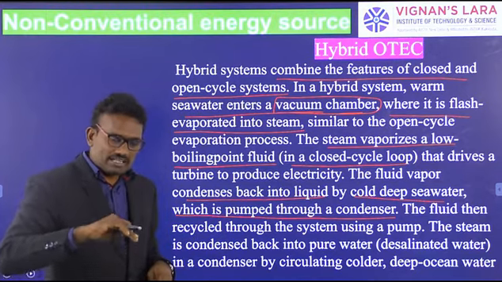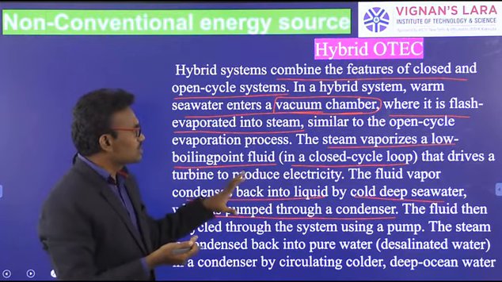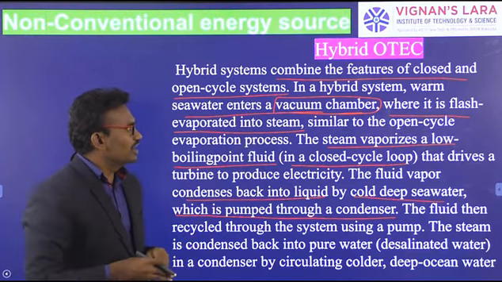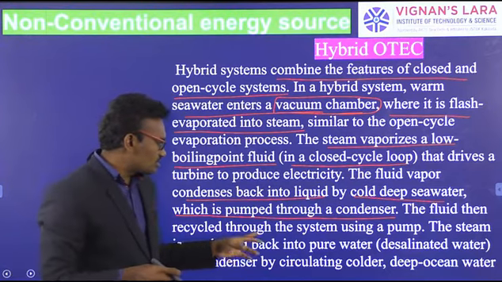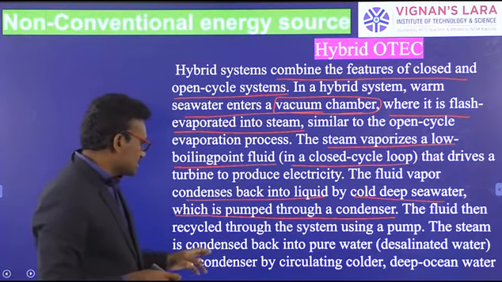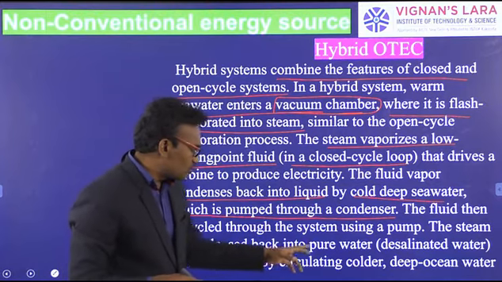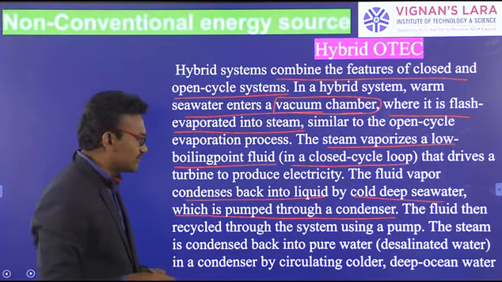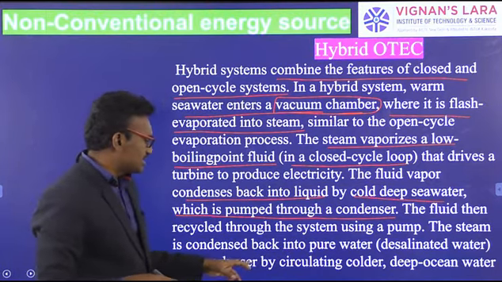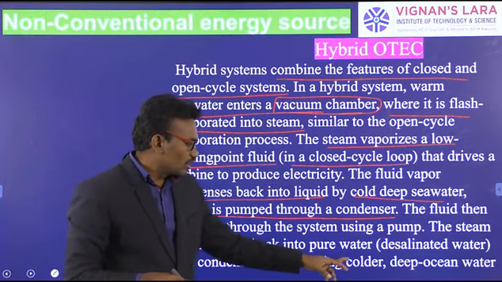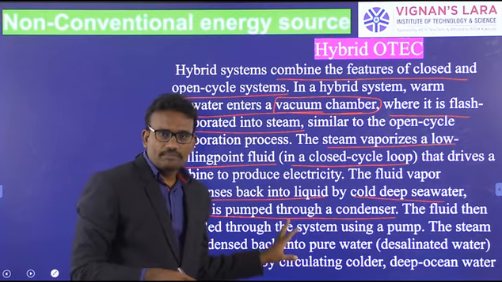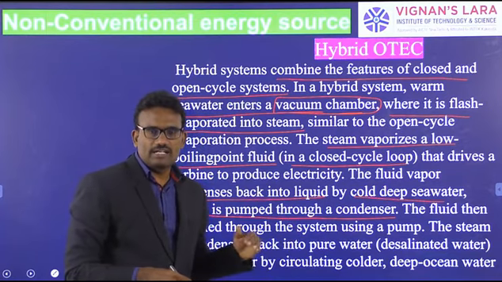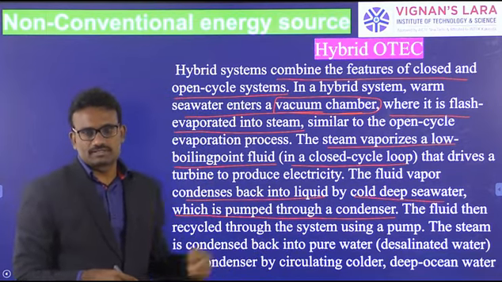That liquid is repeatedly used in this process in the vacuum chamber. The steam is condensed back into pure water, called desalinated water, by the circulated colder deep ocean water. So this process produces electricity and desalinated water, meaning pure water.